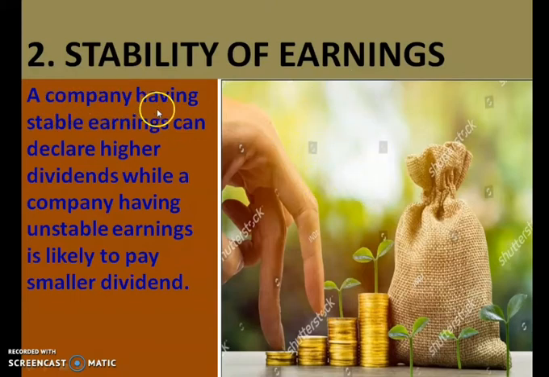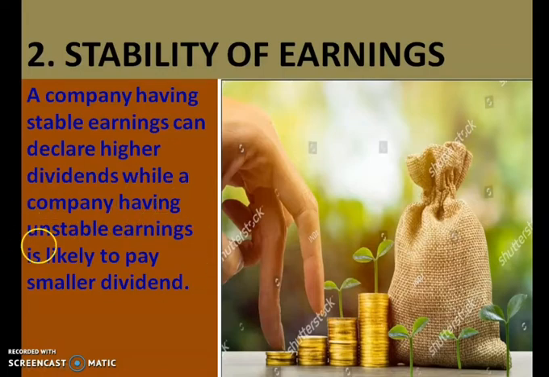So a company having stable earning can declare higher dividend because every year the company is having earning which is very stable, very constant, so they can declare higher dividend. But if the earning of the company is unstable, we cannot predict what will happen next year.